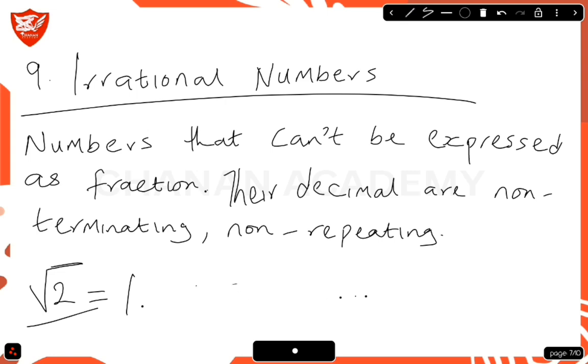So let me give you another example that is irrational. Pi is an irrational number.